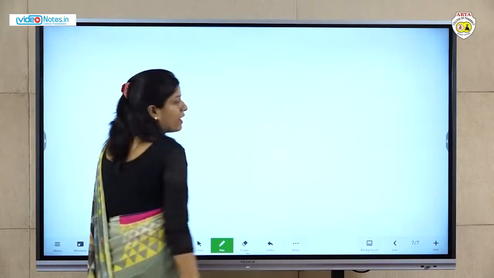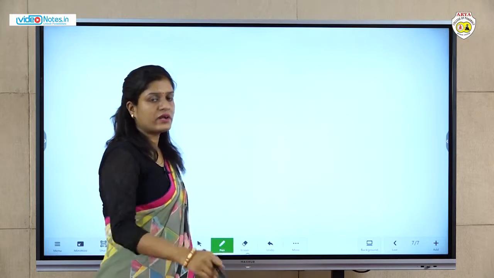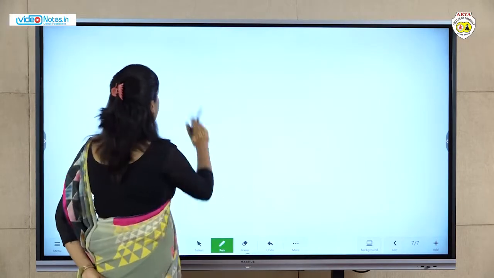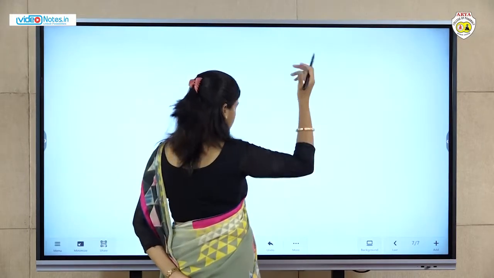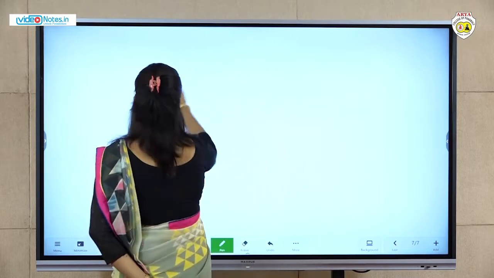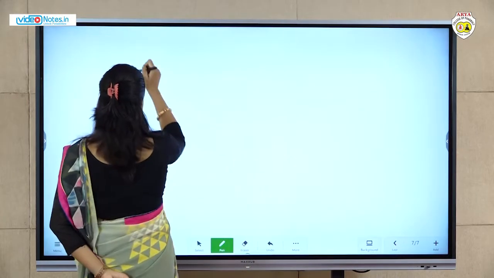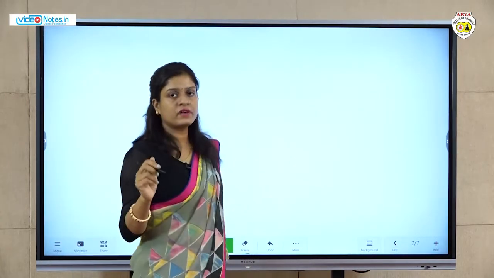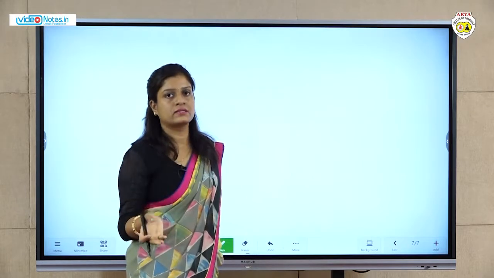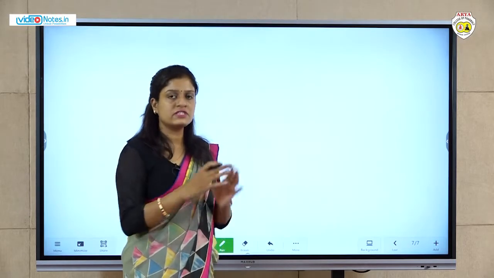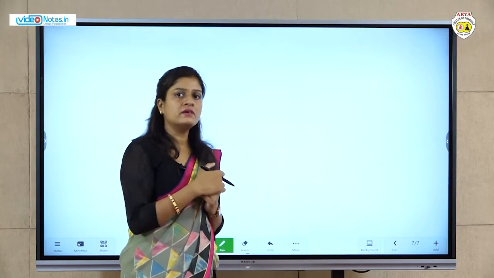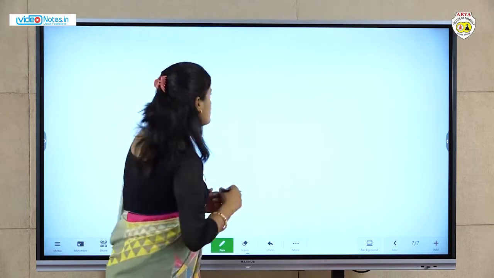Now some different types of arteries are there. I will explain the basic important arteries: the supplying artery, an organ, and the collecting vein. You know, arteries are those blood vessels which supply blood to the organs, and veins are those blood vessels which collect the impure blood from the organs.